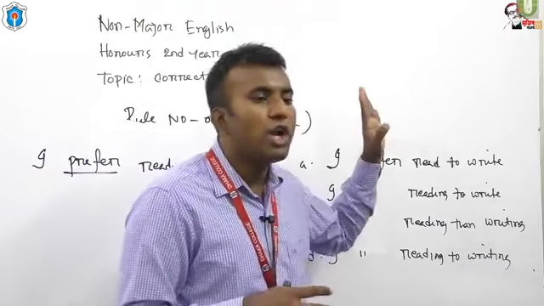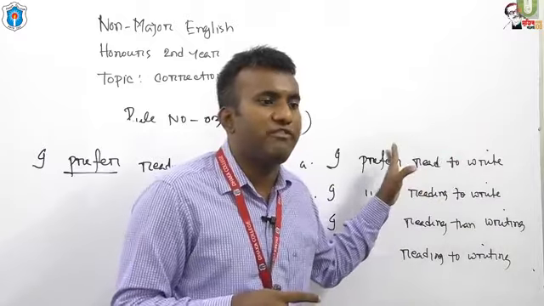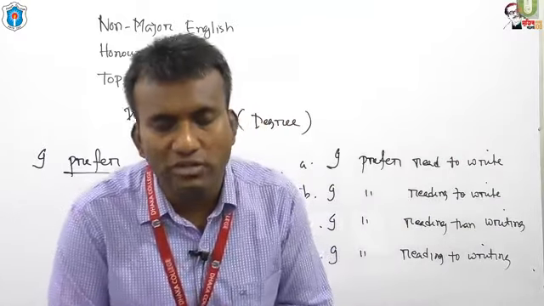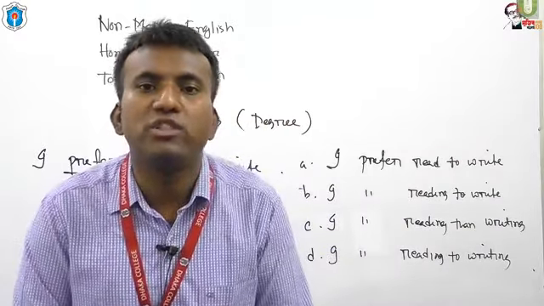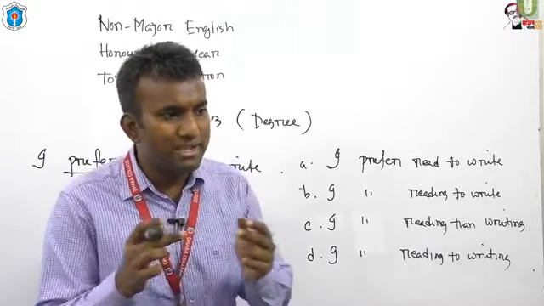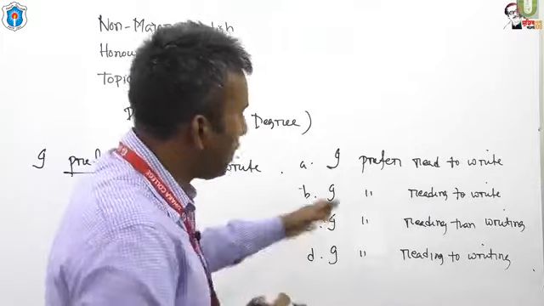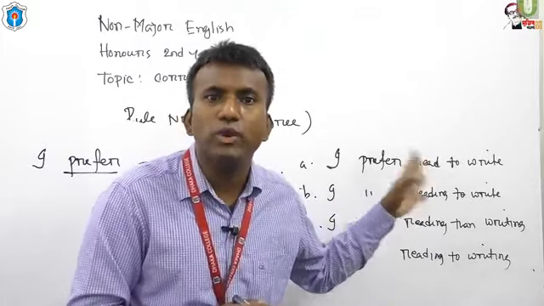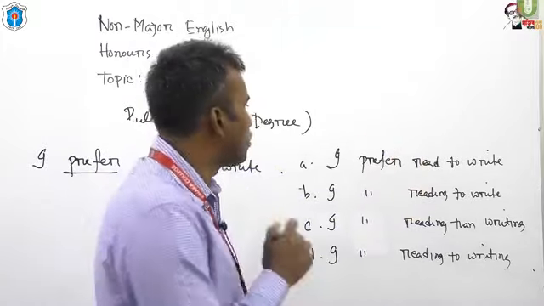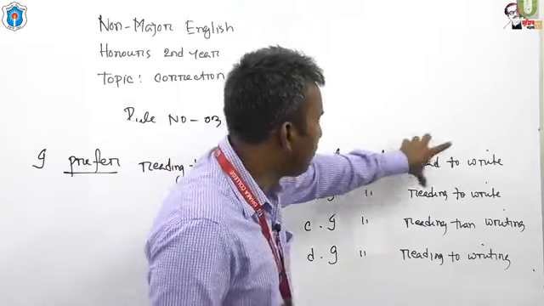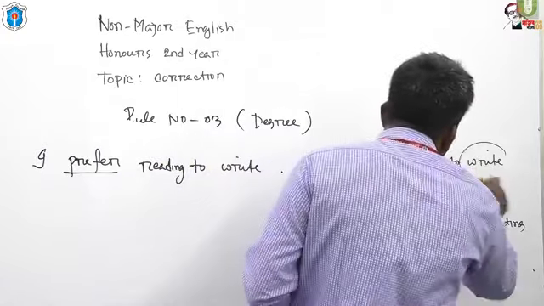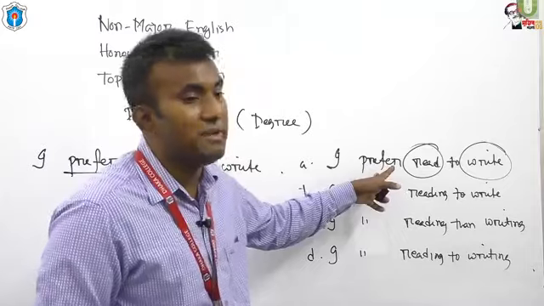If you compare two verbs with prefer, you must put ing with both the verbs, okay? So what should be the answer? In I prefer read to write, you have to put ing. That's why the sentence is a mistake.